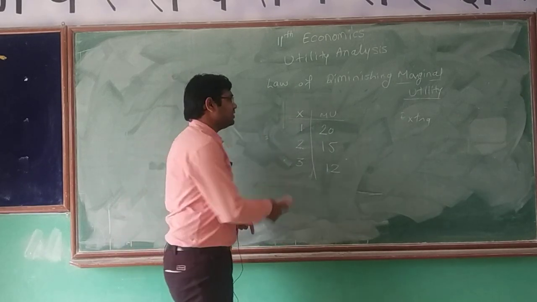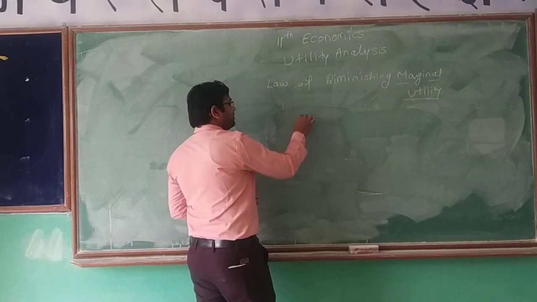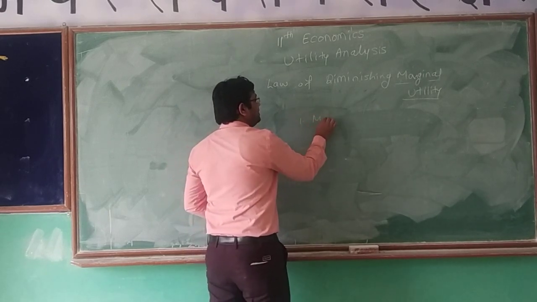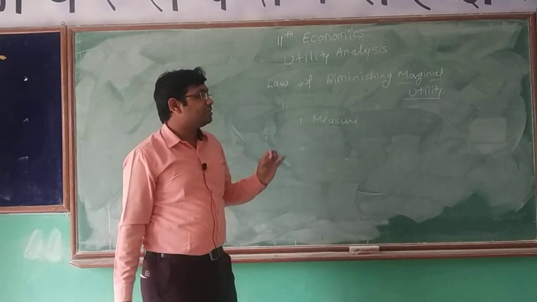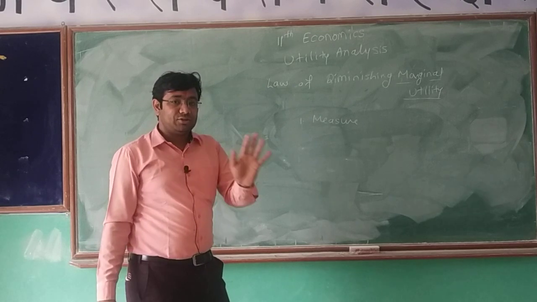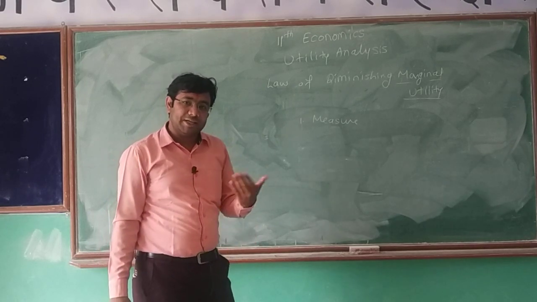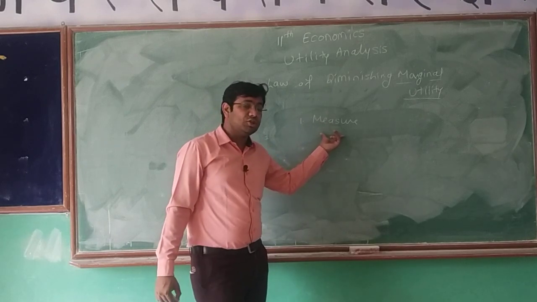This law has some assumptions. Assumption number one is that we can measure the utility. The first assumption of this law is that we can measure utility. Actually, it is not practically possible. That's why we have taken the assumption that we can measure the utility.